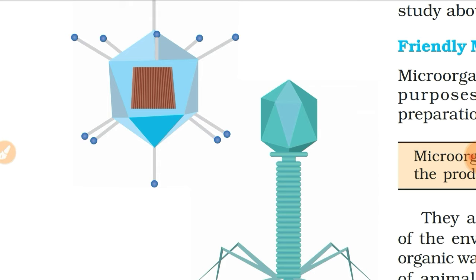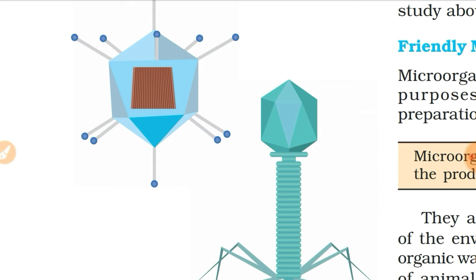So bacteria are not only harmful to us, they are also friendly to us. How? They live in our intestine and help in digestion. Some live in our mouths, including human beings. Bacteria need food, moisture, and warmth to grow.